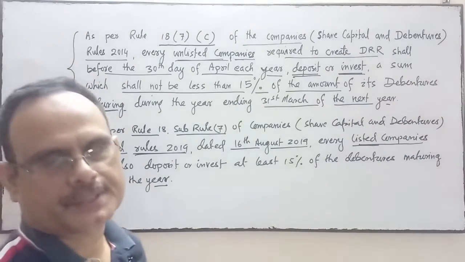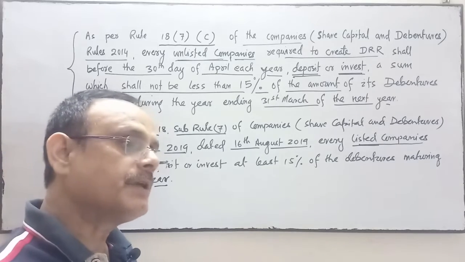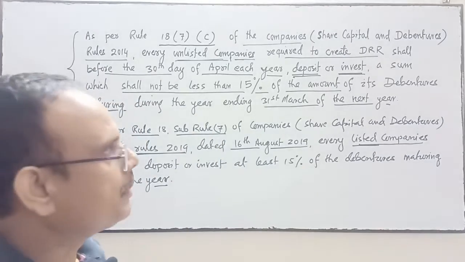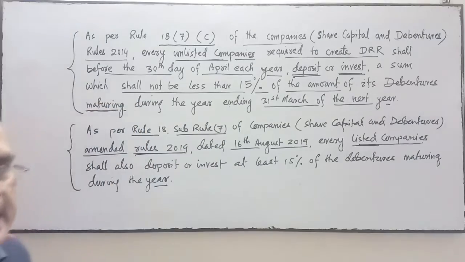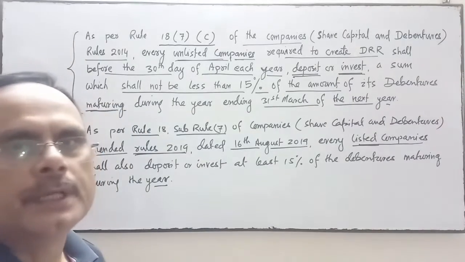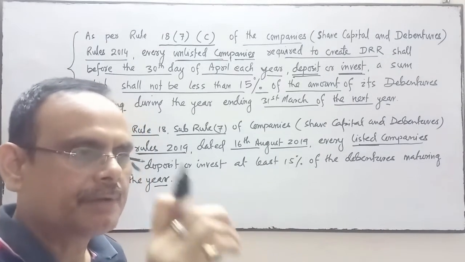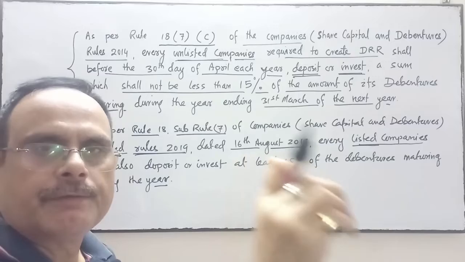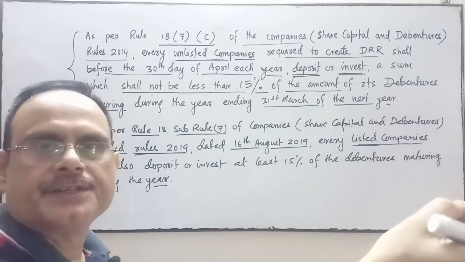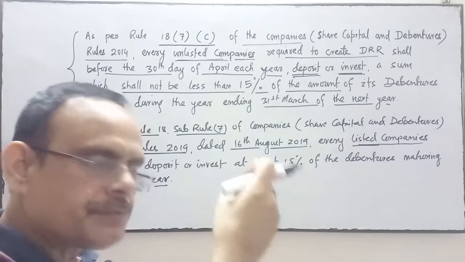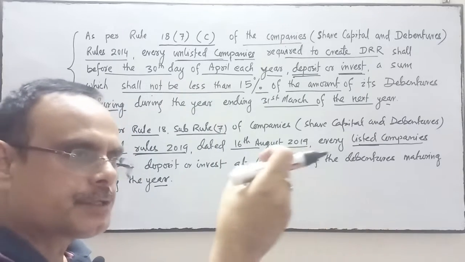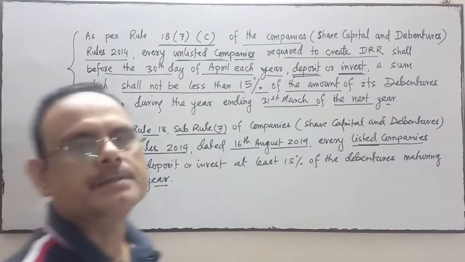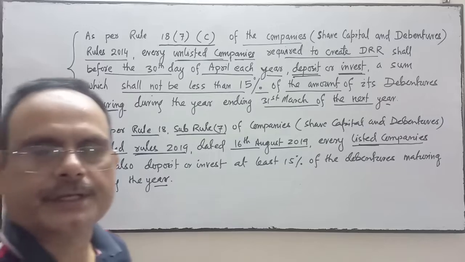At least 15%. A company may invest 100%, but the minimum is 15%. For both listed and unlisted companies, at least 15% of the debentures which are going to mature in the next financial year has to be invested or deposited up to 30th April of this financial year.